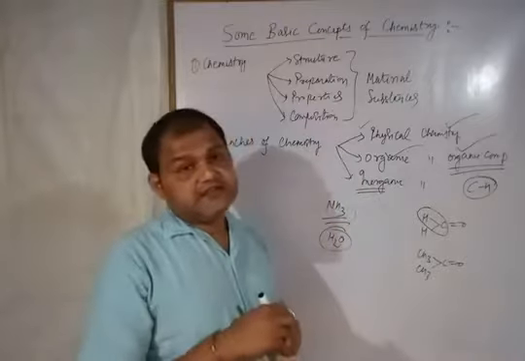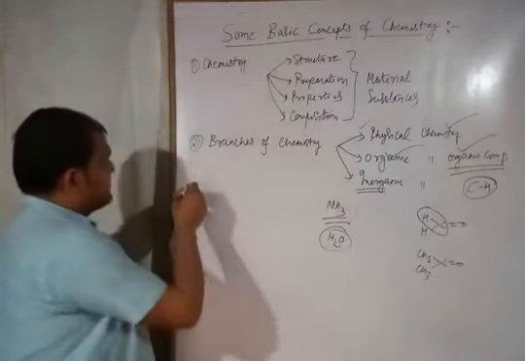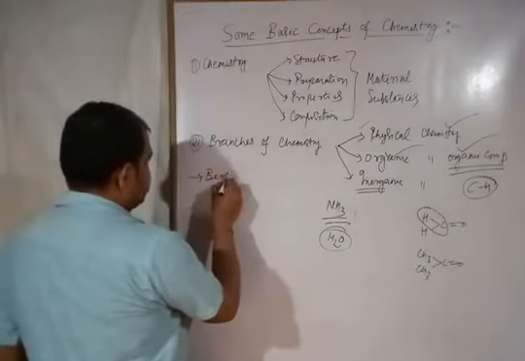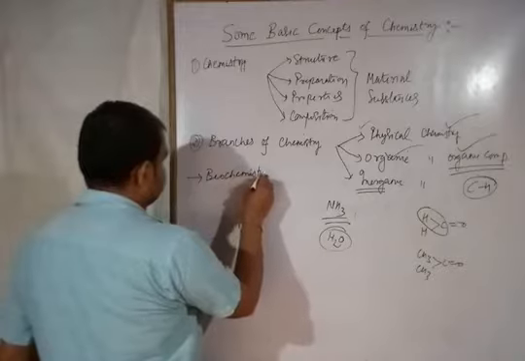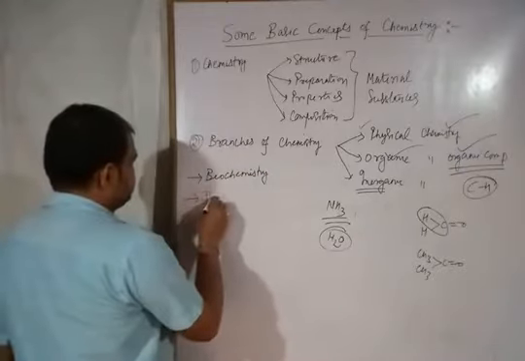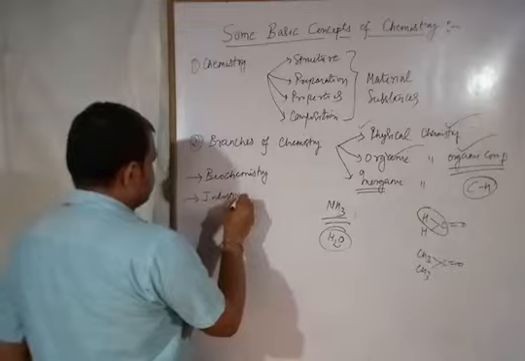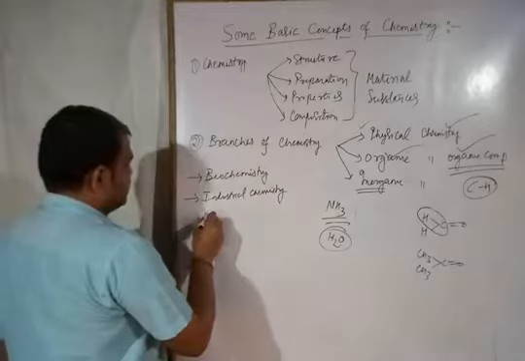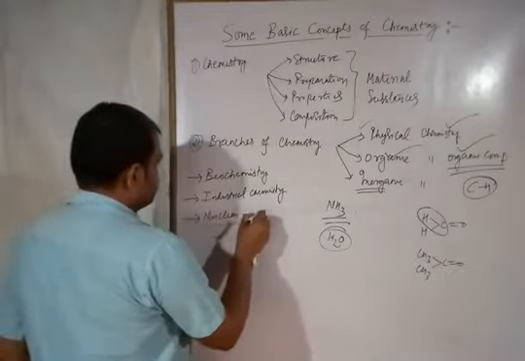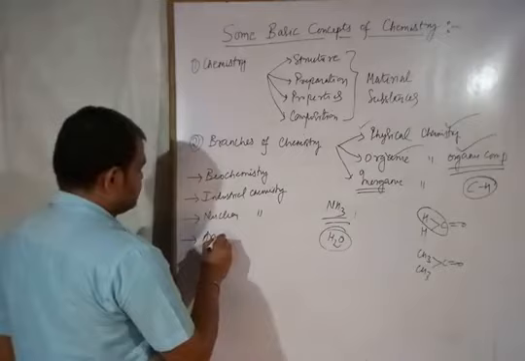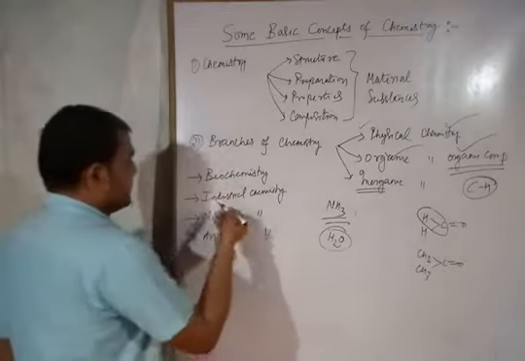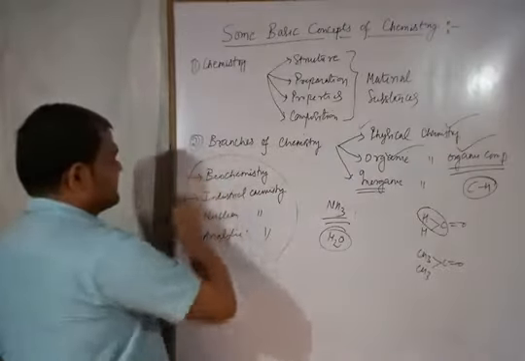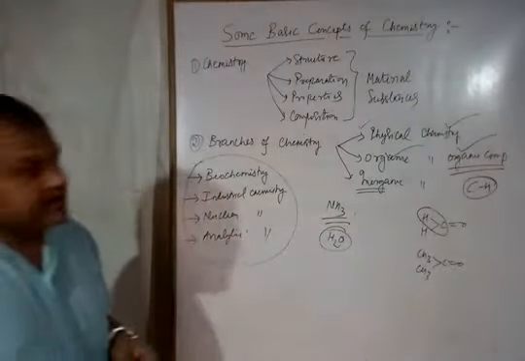Apart from these three branches, there are also some other branches possible, like biochemistry, industrial chemistry, nuclear chemistry, analytical chemistry, and so on. So these are also categorizations of chemistry, different branches of chemistry.